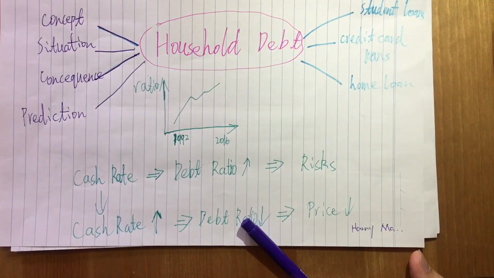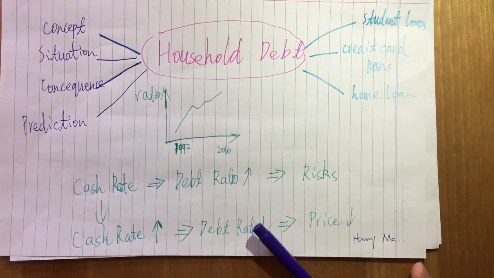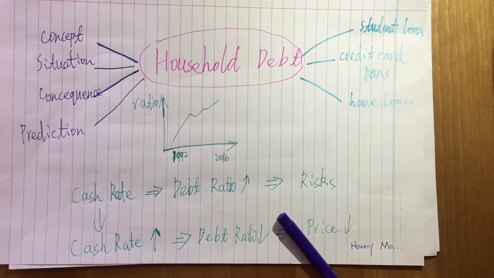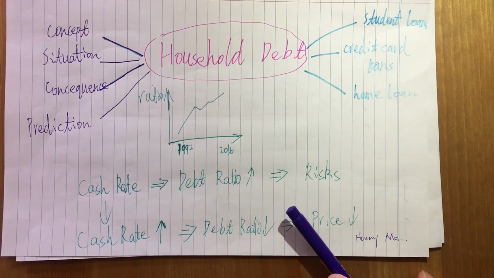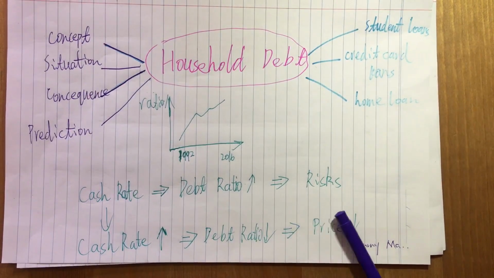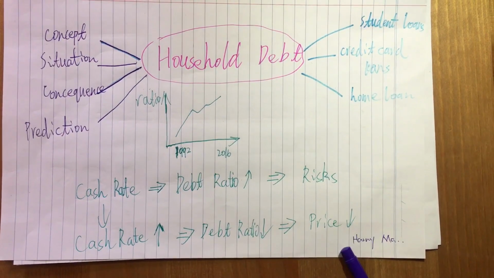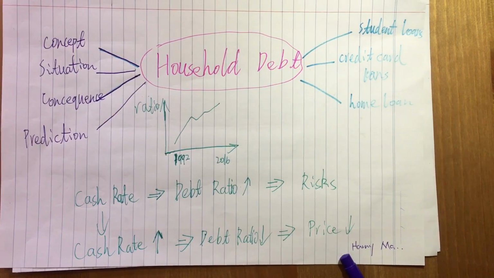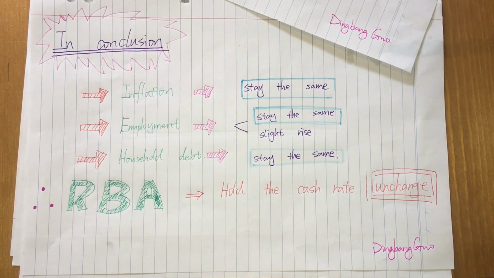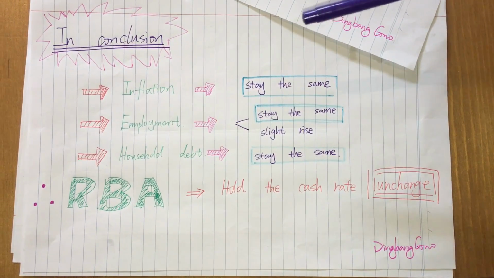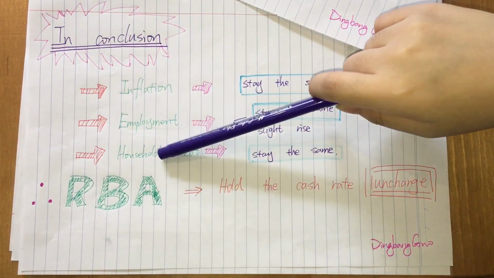However, in Australia now, house prices in some states are much higher than in other states. If the RBA introduced a high cash rate now, it might cause house prices in the major cities to decrease sharply. In conclusion, we have discussed 3 factors: inflation, employment, and household debt.